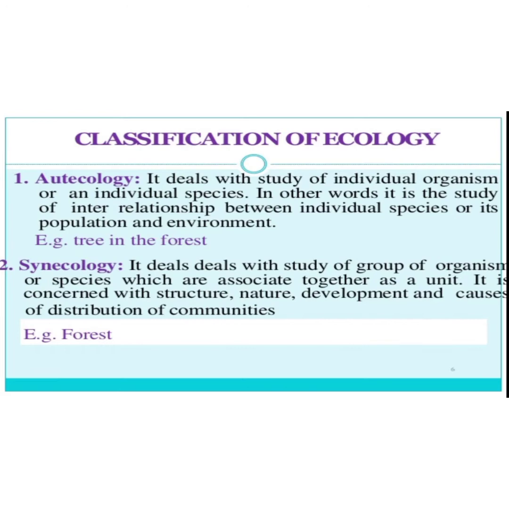Autecology is concerned only with the specific individual, specific species, but synecology deals with the overall population, the overall group found in that area. We have to study and determine their structure, nature, development, and the cause of distribution of a community.